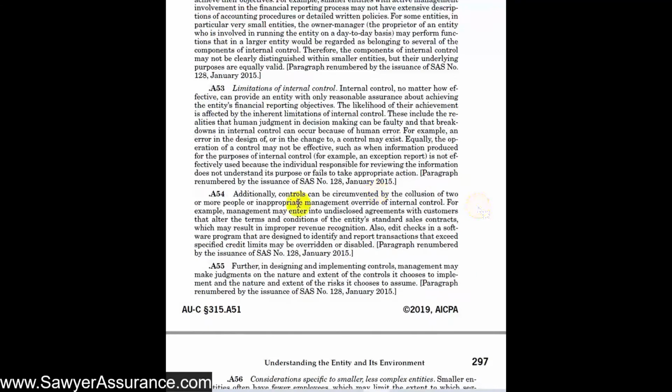Also, which is very important, is that controls might be circumvented by collusion of 2 or more people or inappropriate management override of controls. So even though controls might be operating great, there might be some kind of fraudulent activity by people in the company that would undermine those controls, or management comes in and tells its staff not to do that control.